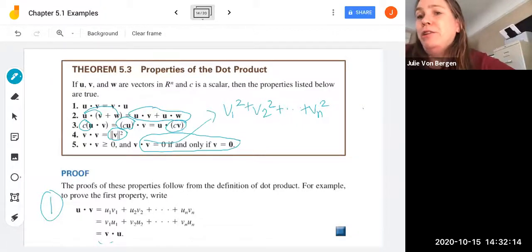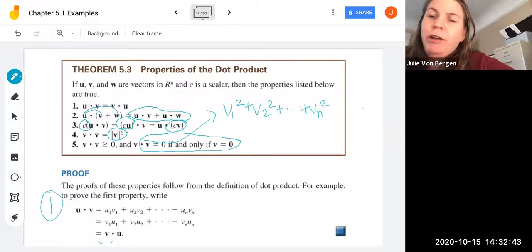Otherwise, when we square each of these components of v and add them up, we're going to get a positive value. So let's take a look down here at the proof of that first property, the commutativity of the dot product. The proofs of these properties all follow from the definition of the dot product. We're going to prove the first two in this video, and then you could use the definition to prove properties 3, 4, and 5.